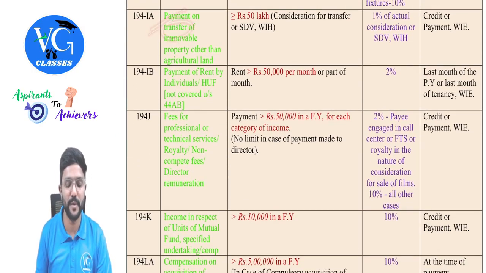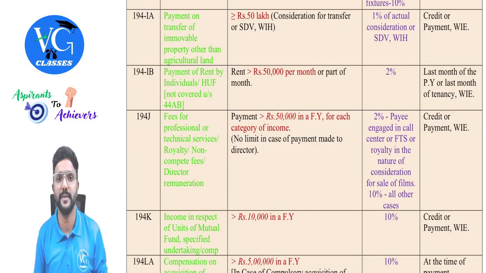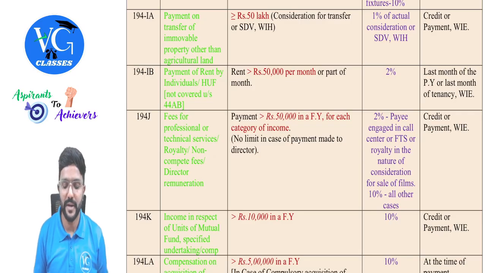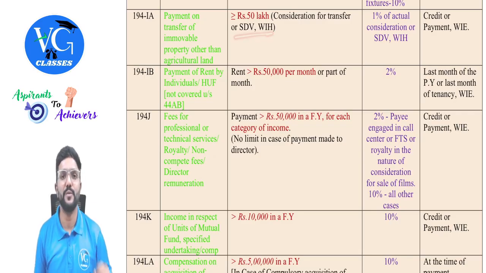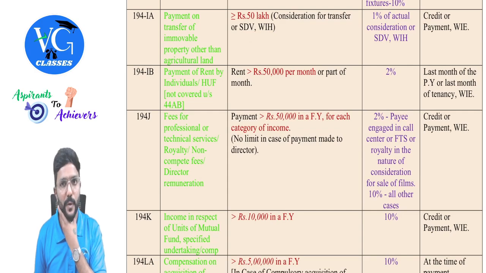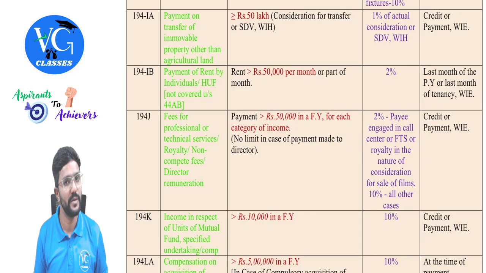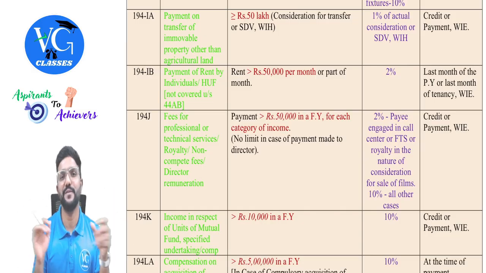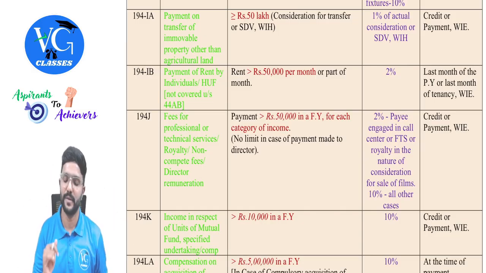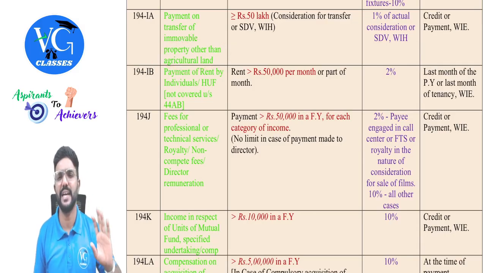Payment on transfer of immobile property other than agriculture land. Transfer means sale. So I need to compare the actual sale value with the stamp duty value and take whichever is higher. And if that figure is more than or equal to 50 lakh, then TDS has to be deducted at 1% of whichever is higher, that is, actual sale value or stamp duty value. When does TDS have to be deducted? At the time of credit or payment, whichever is earlier. But if the asset sold is an agriculture land, either in urban area or rural area, no TDS.